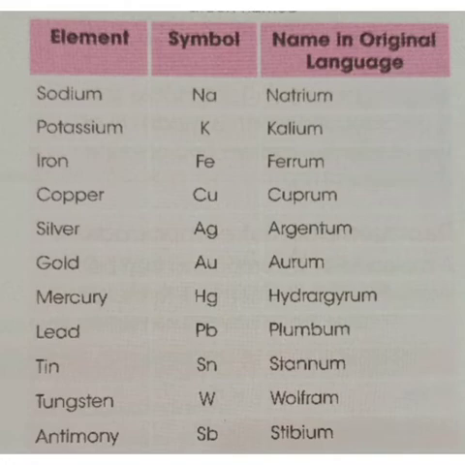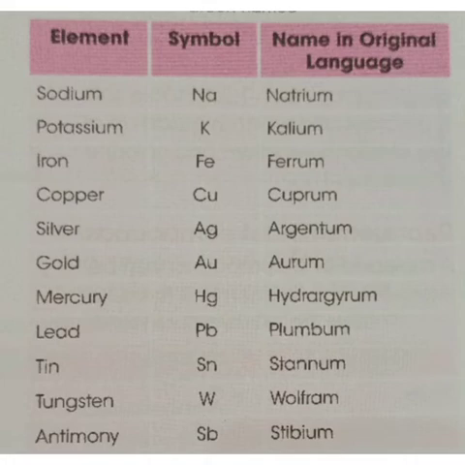Next is mercury, its name is hydrargyrum, so it takes the symbol Hg. Next is lead, its original name is plumbum, so it takes the symbol Pb. Tin, original name is stannum, so it takes the symbol Sn. Tungsten, original name is wolfram, so the symbol for tungsten is W. Antimony, its original name is stibium, so it takes the symbol Sb.